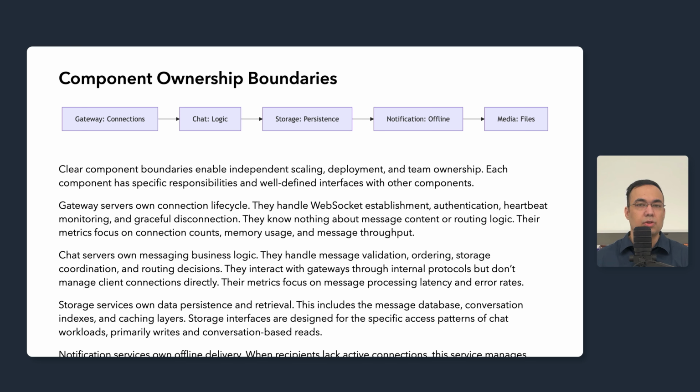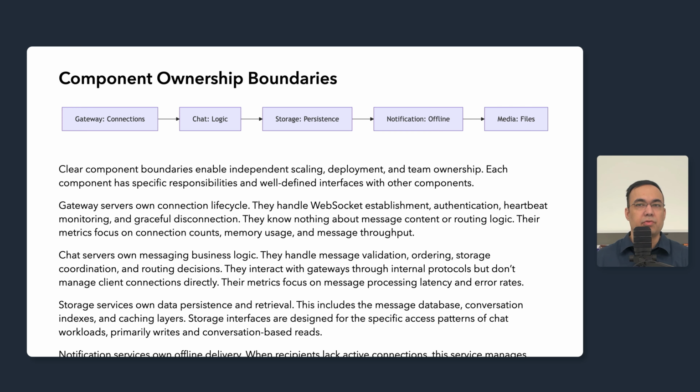Notification services own the offline delivery. When recipients lack active connections, this service manages push notification formatting, provider communication, and delivery tracking. It operates asynchronously from the main message path. This isolation means notification provider issues do not affect the real-time message delivery.